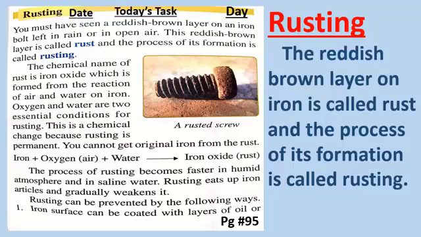उसे हम rust कहते हैं. Rust का meaning है जंग. And the process of its formation is called rusting. और जिस process के through ये formation बनती है उसे हम rusting कहते हैं. The chemical name of rust is iron oxide. अगर हम rusting को chemically discuss करें तो उसे हम iron oxide कहते हैं, which is formed from the reaction of air and water on iron.